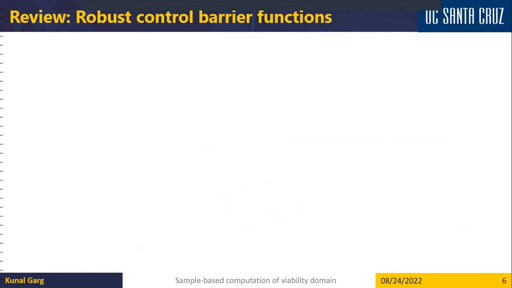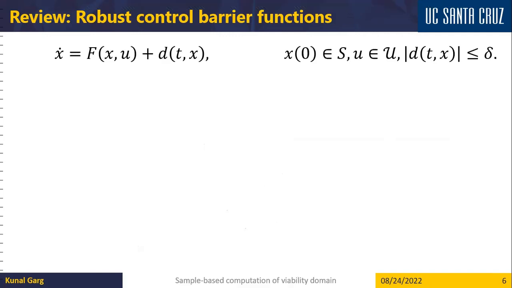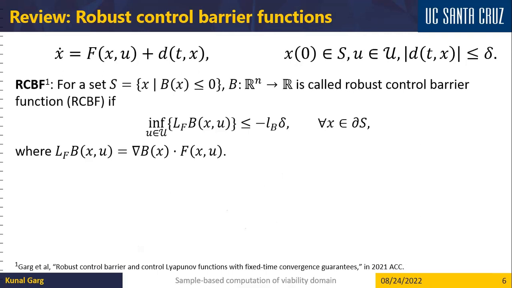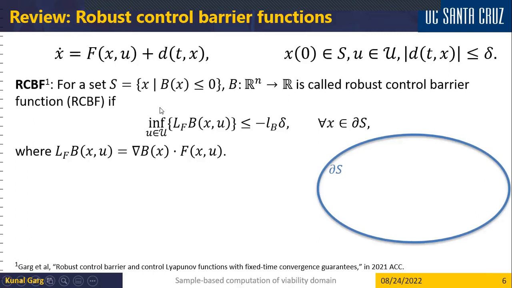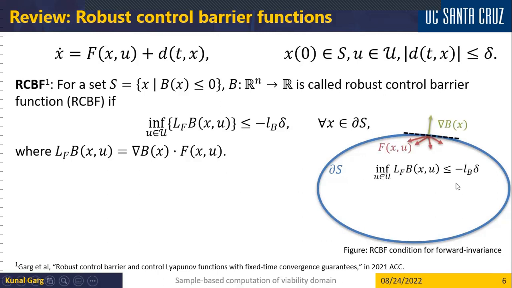So let me start by reviewing the notion of robust control barrier functions. For this type of nonlinear dynamical system, a function B is termed a robust control barrier function if this inequality holds at each point on the boundary of the set S. What it means is that if this blue region denotes the boundary of the set S, then satisfaction of this inequality means that the system trajectories point inwards when they're on the boundary, even in the presence of this unmodeled dynamics.